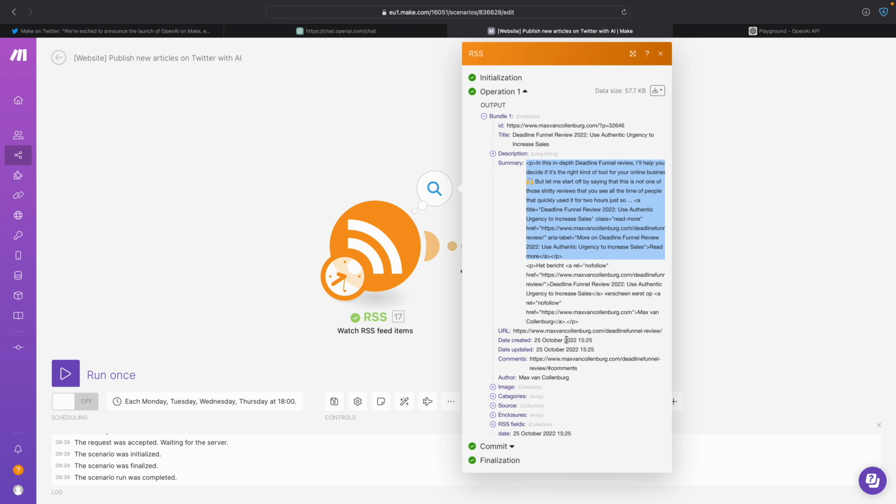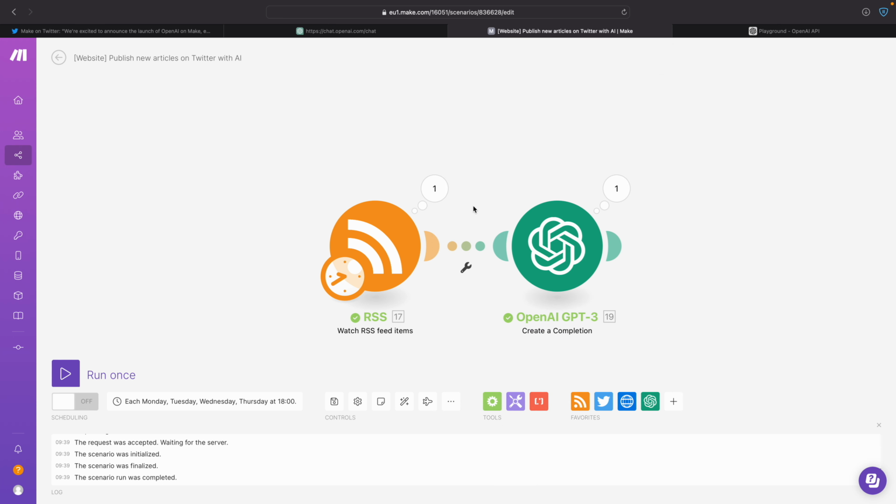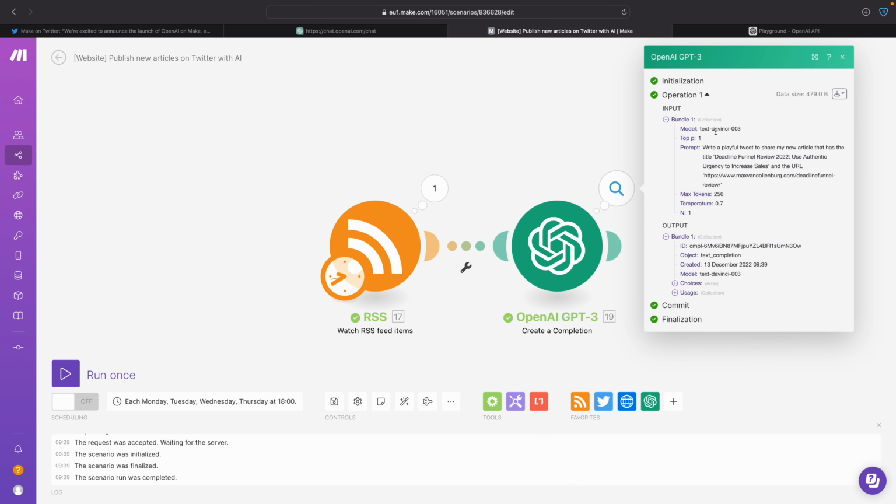I could maybe also input that into it, right? And then it can maybe work with a little bit more than just a title and a URL. But I don't know, we're just testing around here, right? Okay, and then we go to the next. And then you see that it also did something here. So we gave it this input: write a playful tweet to share my new article that has the title Deadline Funnel Review, Use Authentic to increase sales, and the URL is Deadline Funnel Review.